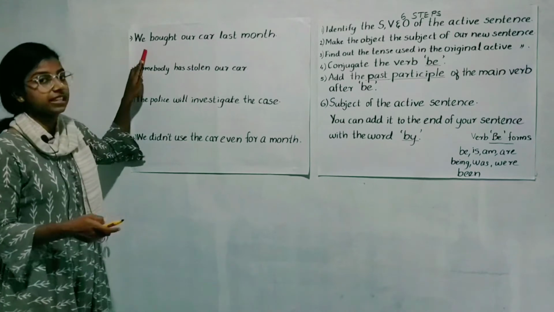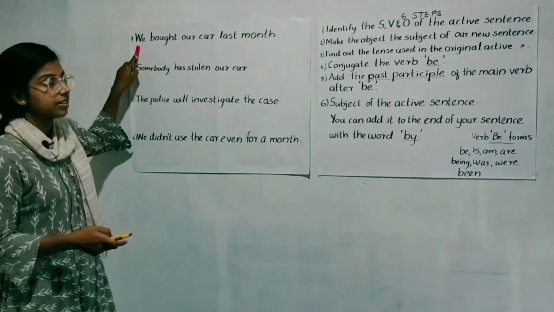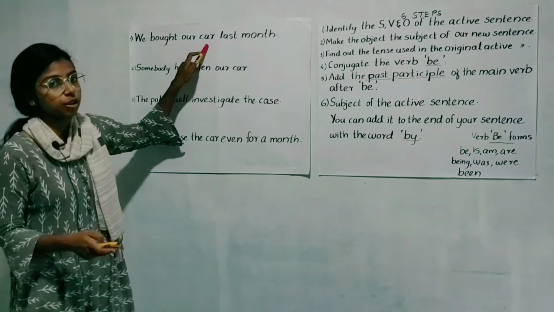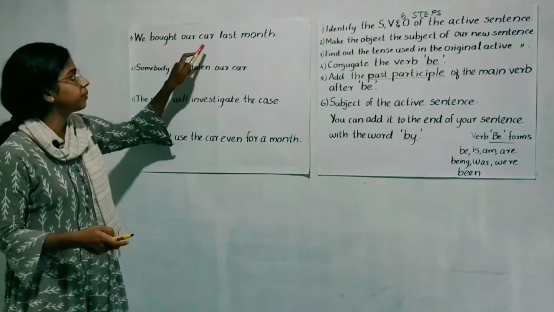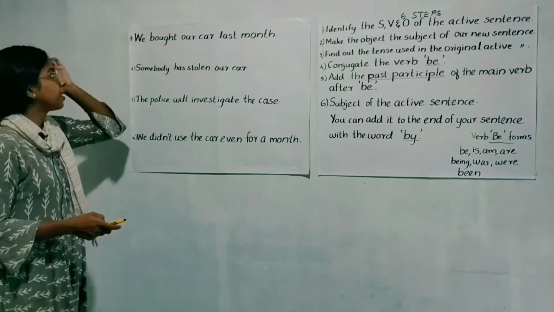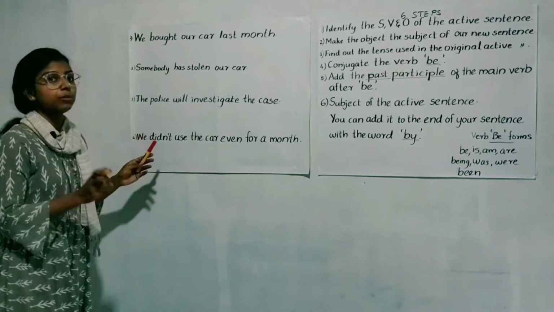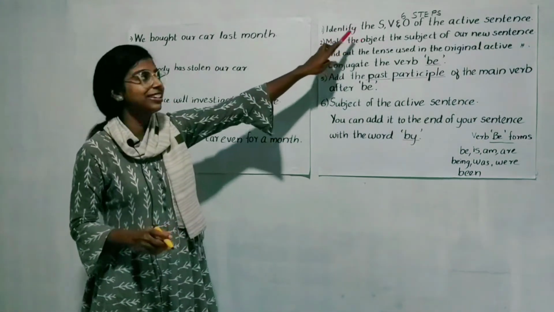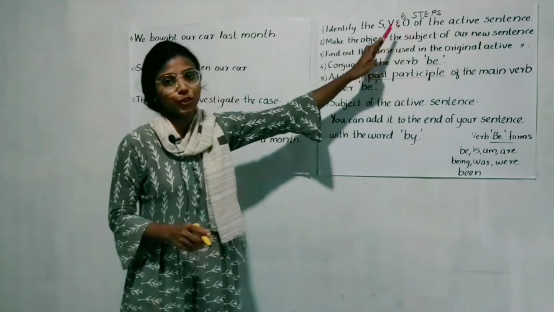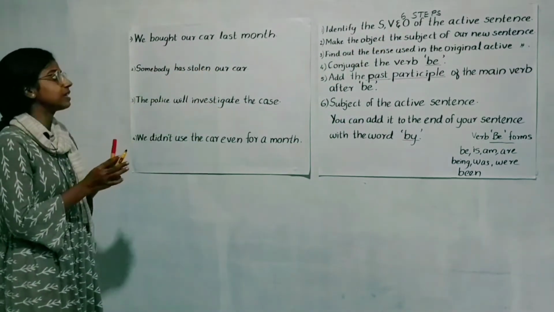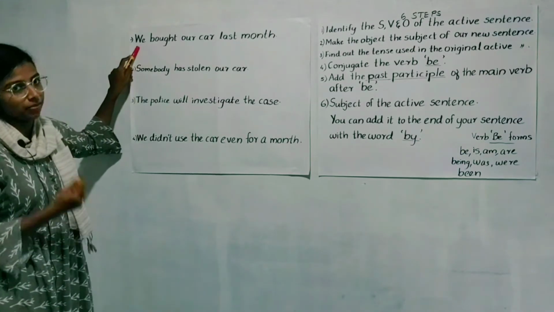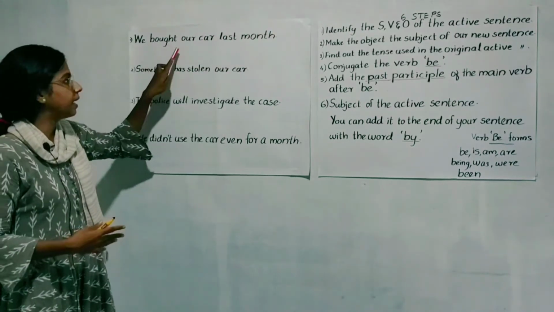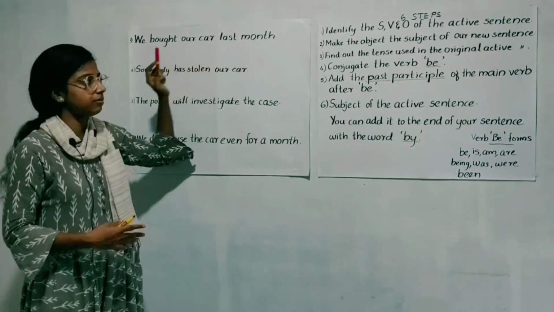So here, when we examine these sentences, we know there is a subject, there is a verb done by the subject, and there is an object which receives the action, and the time is mentioned. So, how do we turn this sentence into a passive sentence? What is the first step? Identify the subject, verb and object of the active sentence. So, we know who the subject is here. The subject is we. And what about the verb? Bought is the verb and the object is our car.